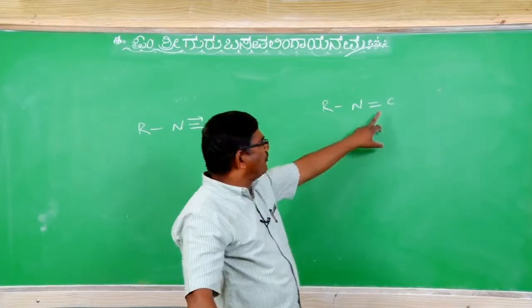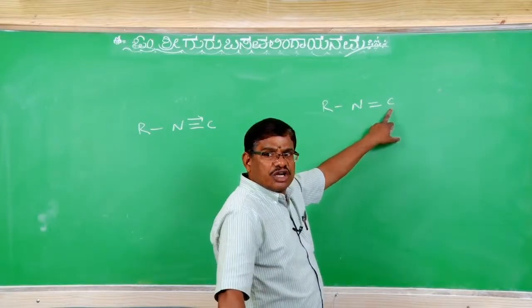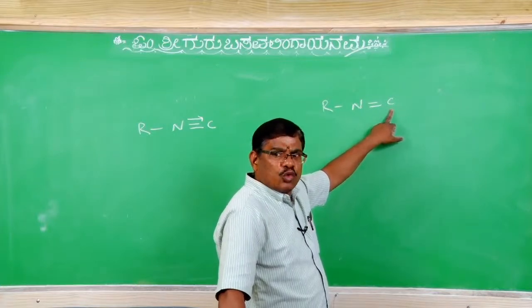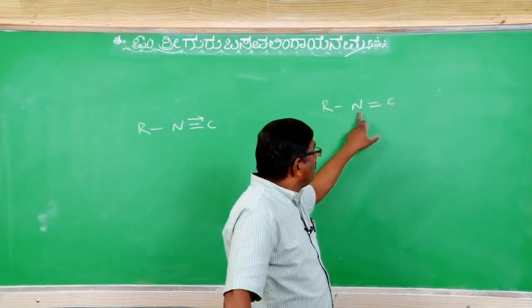In the excitation state of carbon, 2s1 2px1 py1 pz1, the 2s1 and 2px1 made the bond with nitrogen.